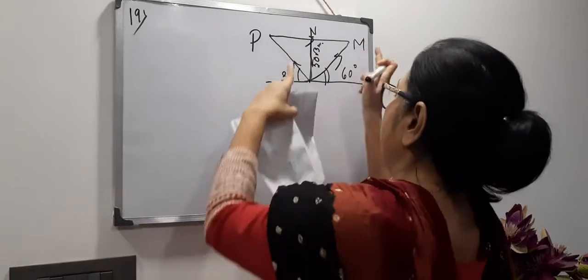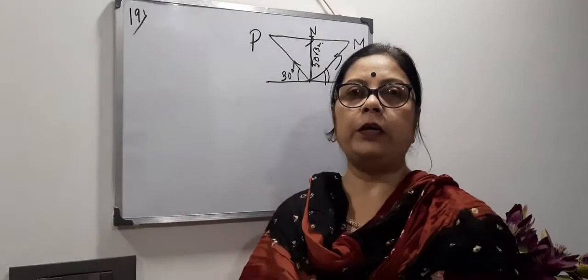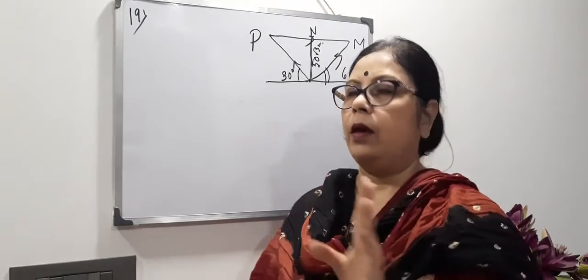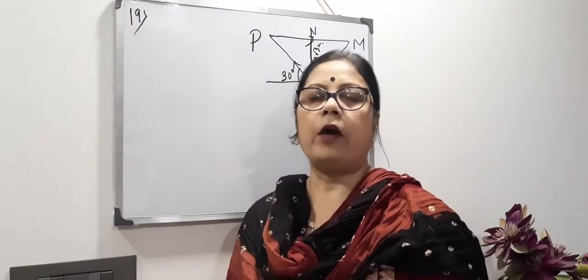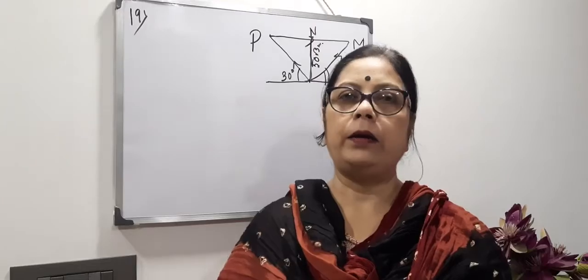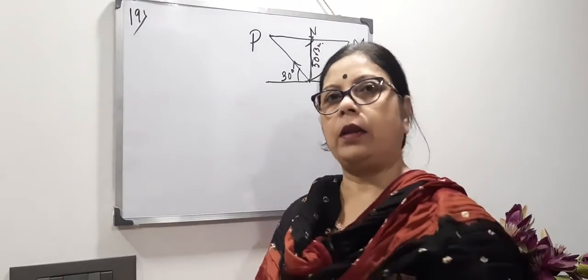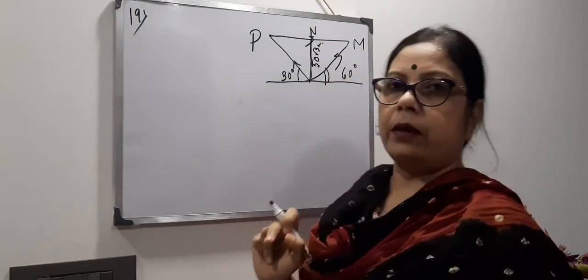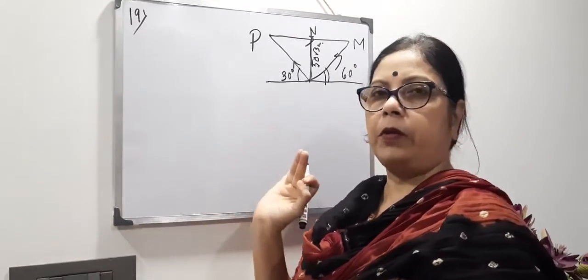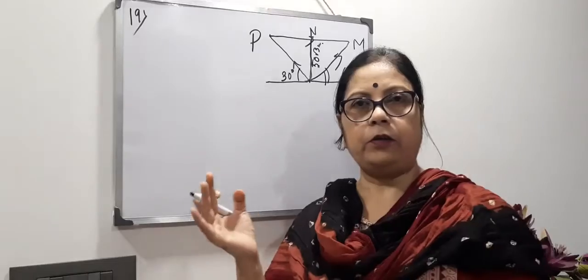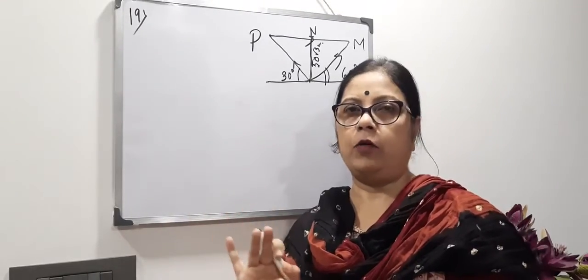This distance PM is covered in 2 minutes. You have to calculate the speed of the bird in kilometer per hour. It is given in meter and the time is given as 2 minutes. Afterwards we will convert it to kilometer per hour.